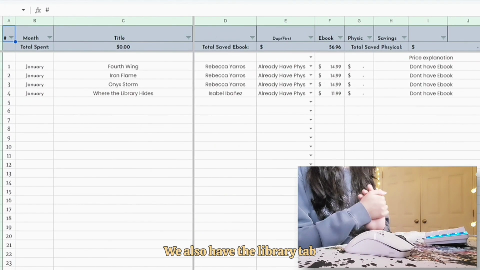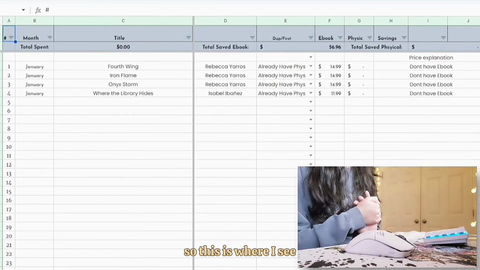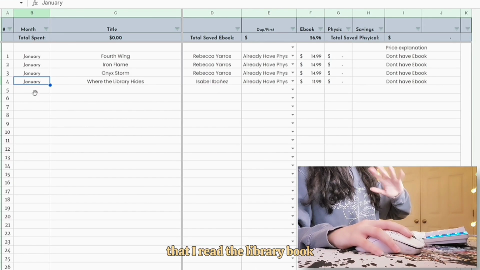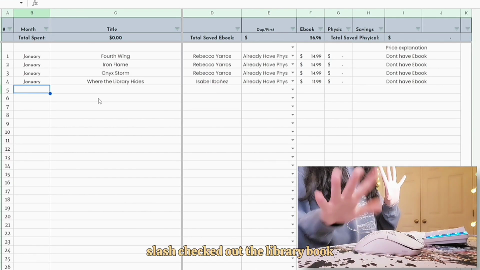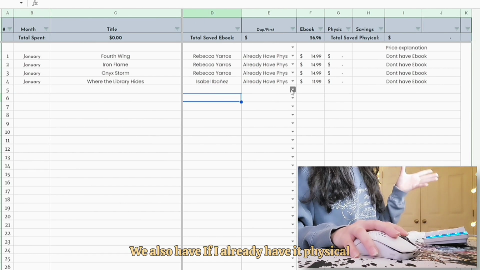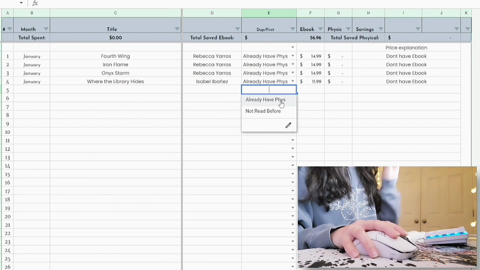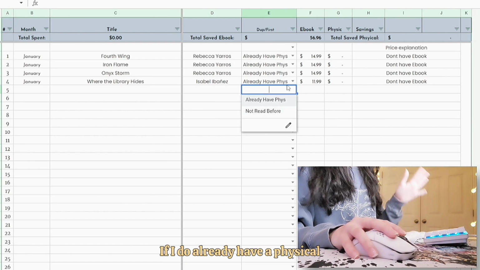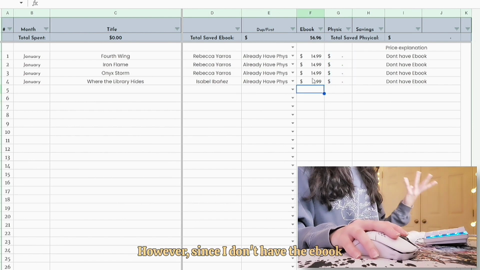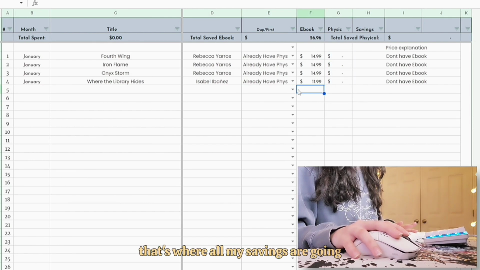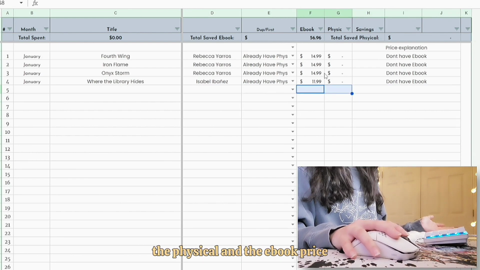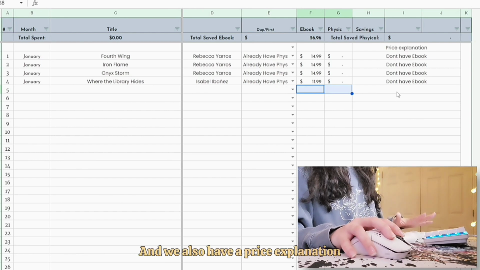We also have the library tab, so this is where I see how much I saved using my library, where we have the month that I read the library book or checked out the library book, the title of the library book, the author of the library book. We also have if I already have it physical or if I have not read it before. If I do already have a physical, I put that I saved nothing because I didn't. However, since I don't have the ebook, that's where all my savings are going. If I have not read it from before, I fill both of these out, the physical and the ebook price. And we also have a price explanation.